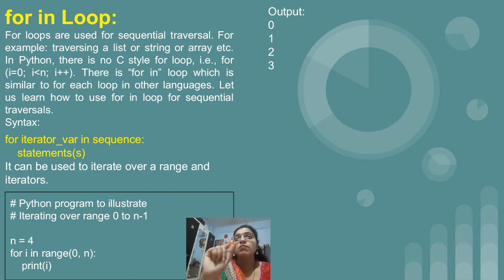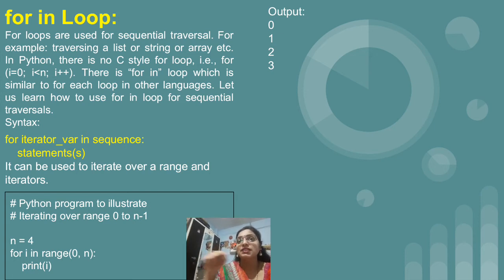Now the important thing, when we make use of the range function, we have started the number with 0, and the loop will iterate till n minus 1. Just remember this thing. So now our value of n is 4. So when we try to print the value of i, first time we have provided the parameter in the range function, that is 0. So the value of i will be printed first as 0.